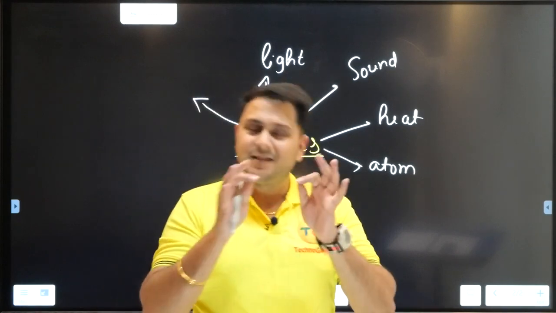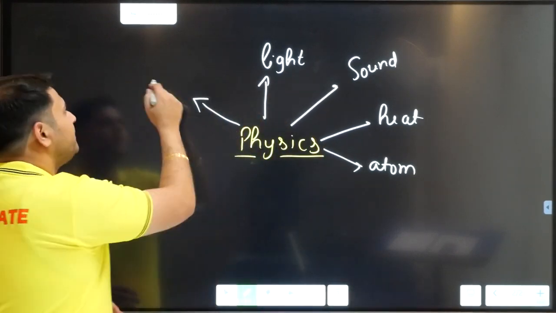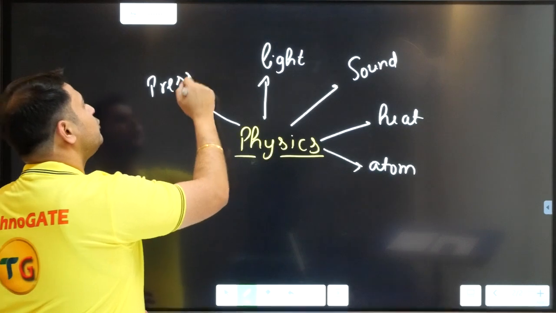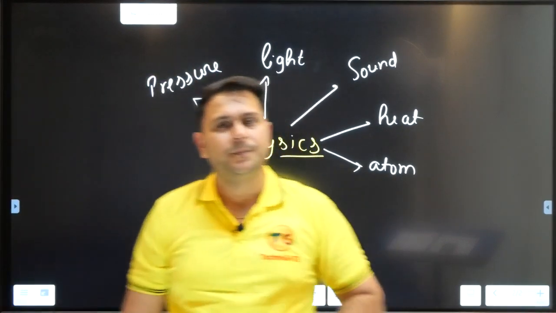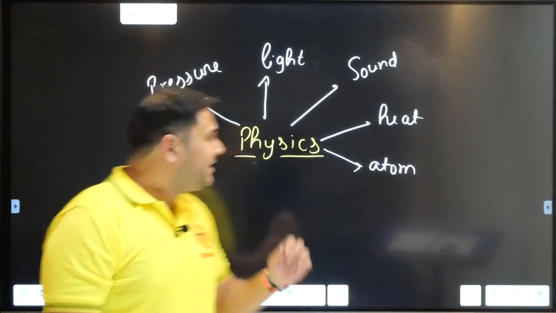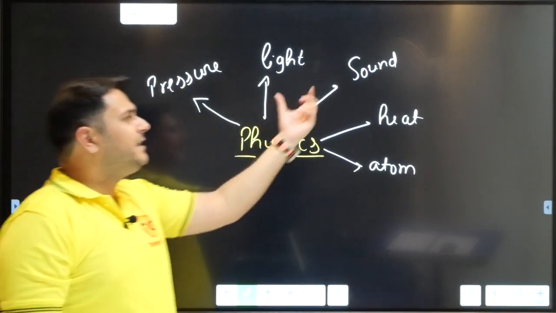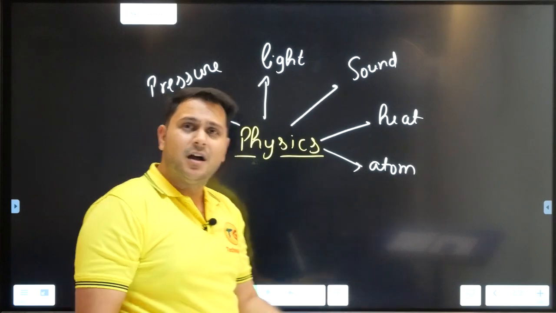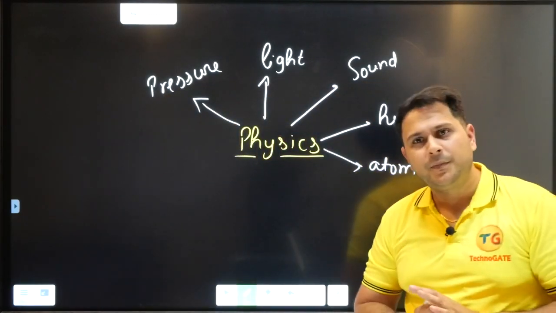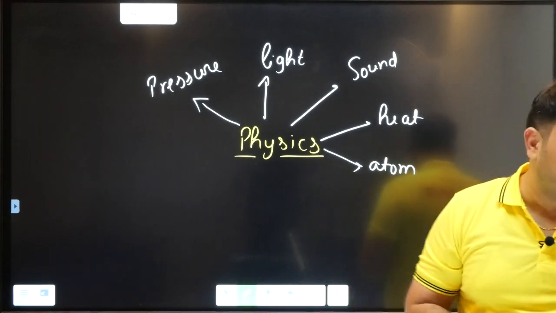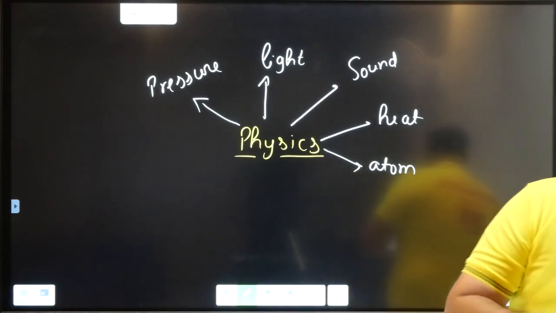But for now, there is another term which is named pressure, due to which you are able to cook your food. So these things which I have shown you, pressure, light, sound, heat, atom, these are occurring naturally around you. You can see them, you can realize them, you can feel them right now. And these are the things which are naturally occurring.